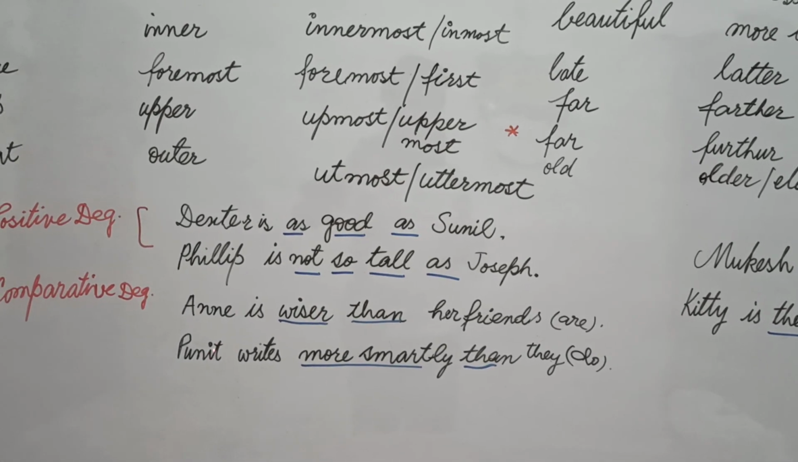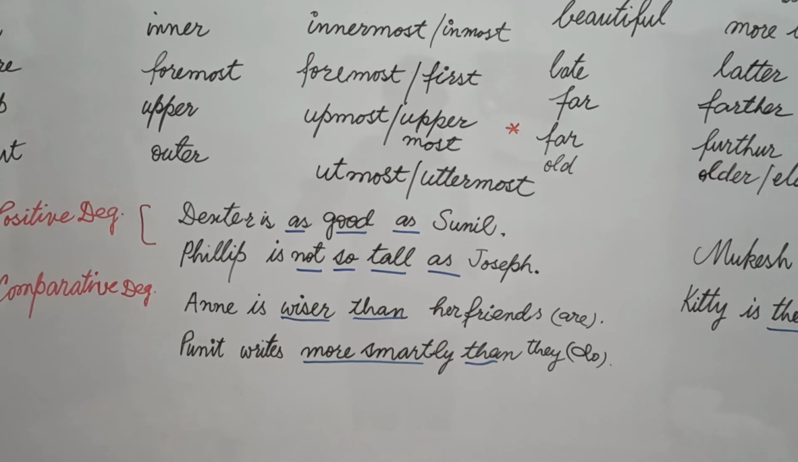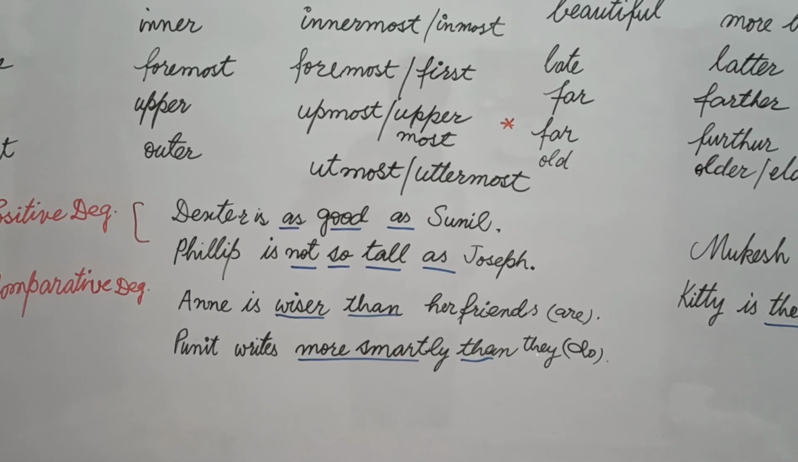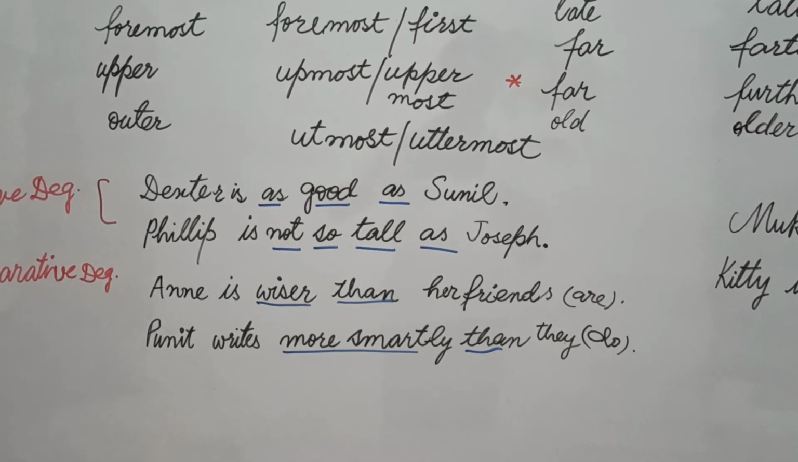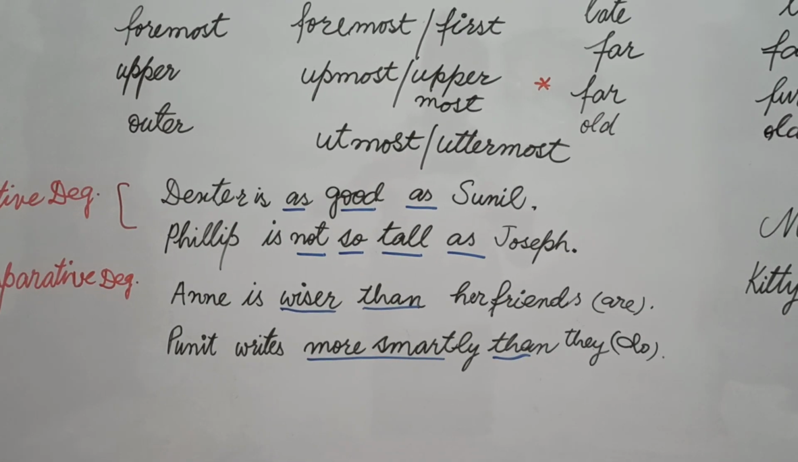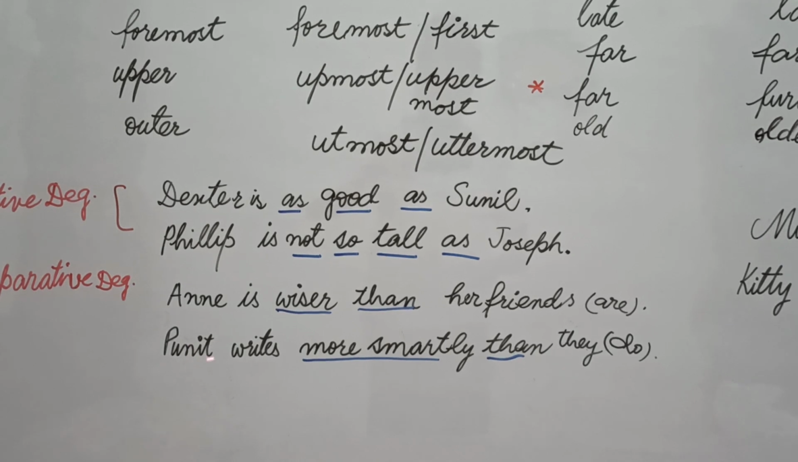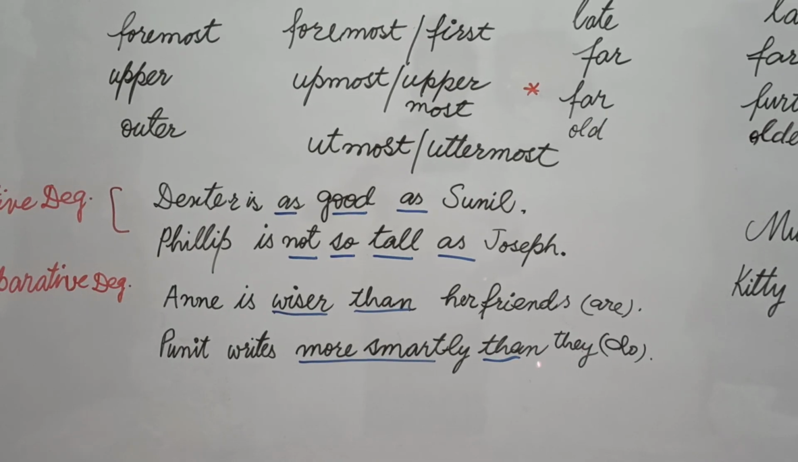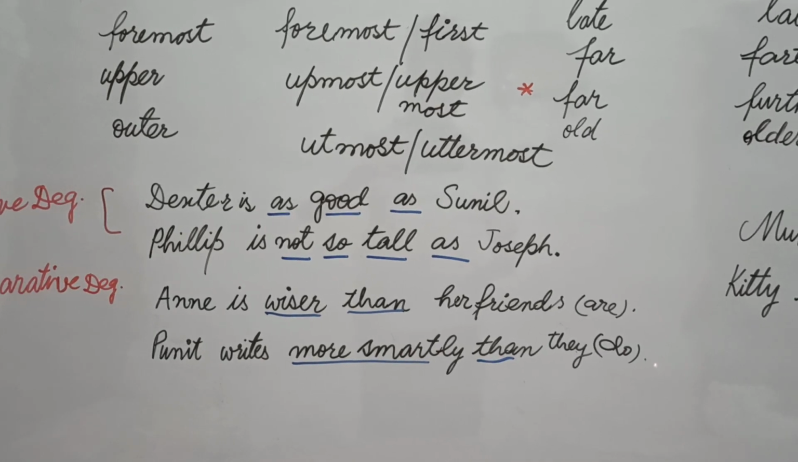Now, Puneet writes more smartly than they do. Sometimes students commit an error, make a mistake, they write "them" in place of "they". Now students, we must understand why I wrote "they" here, because we are comparing Puneet, which is a subject, and "they" is also a word based on subject. Puneet writes more smartly than they write.